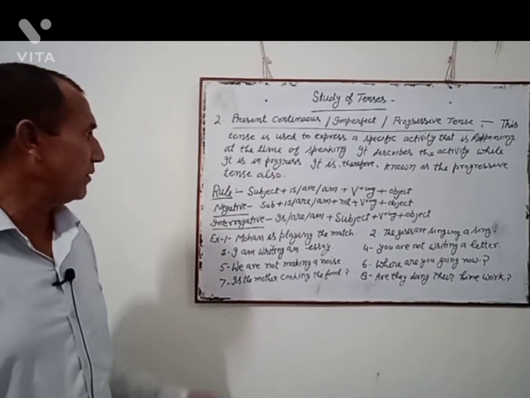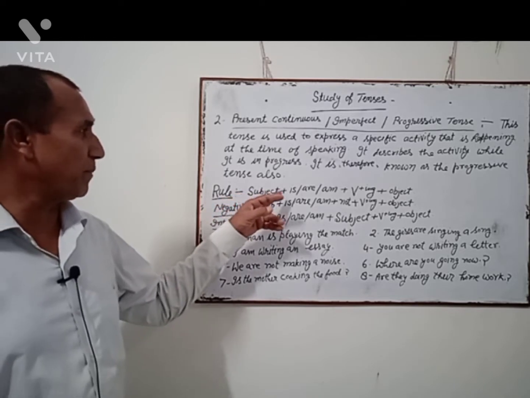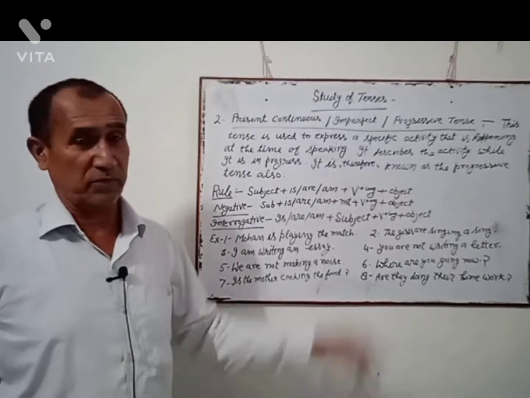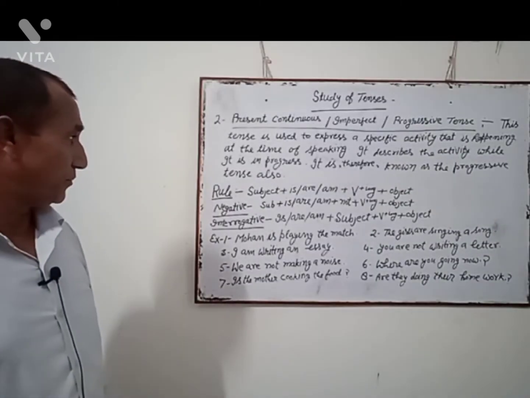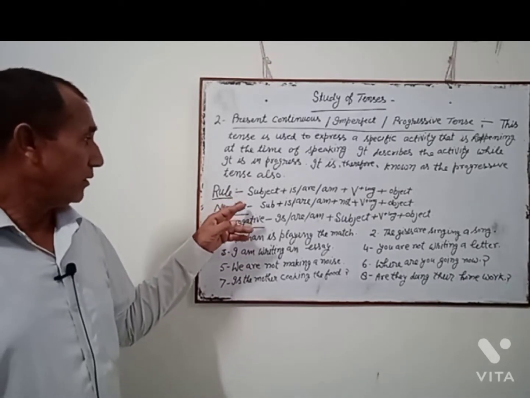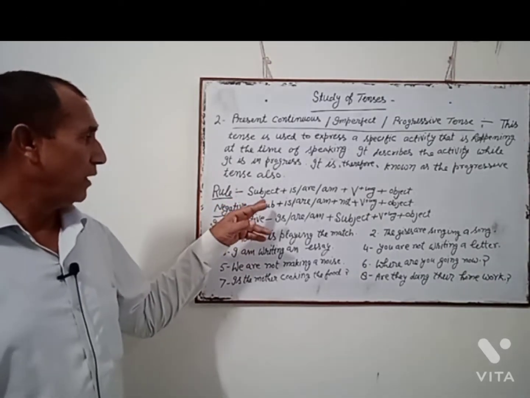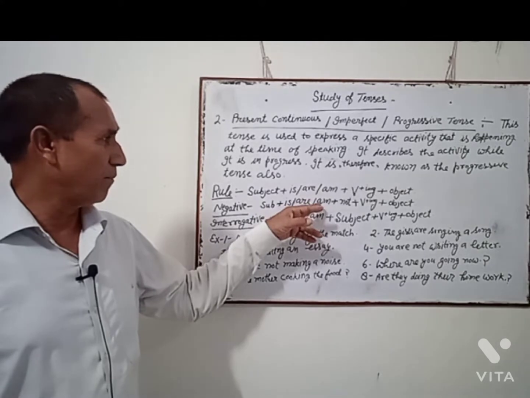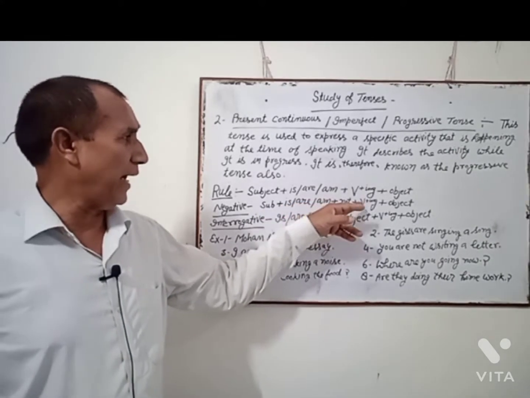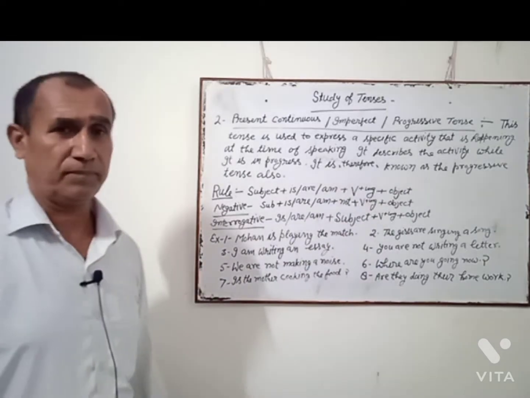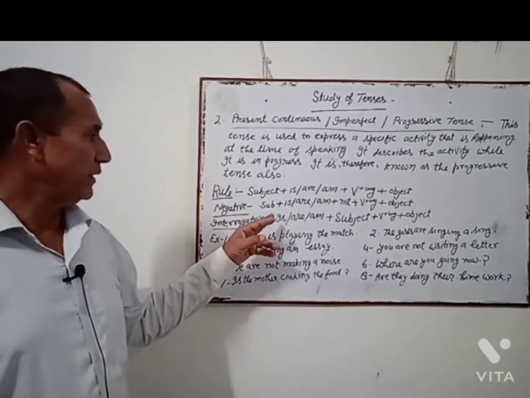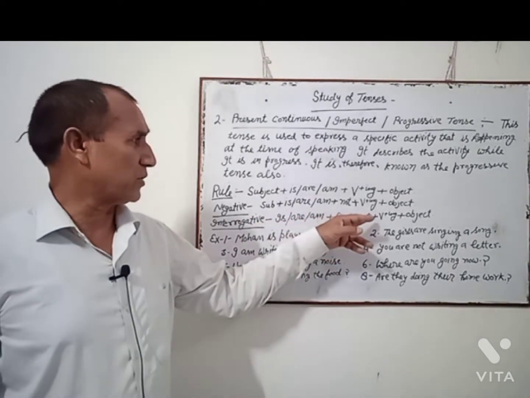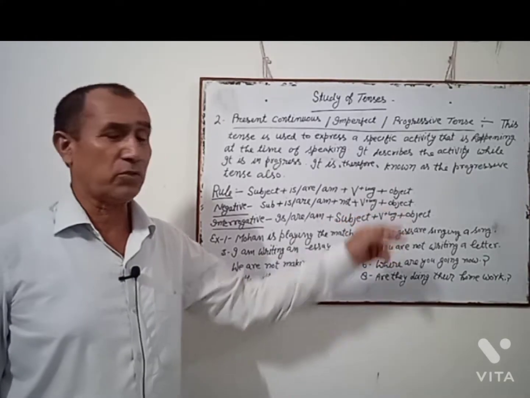If the sentence is affirmative, we use the first rule: subject plus is or are or am plus V-ing plus object. For a negative sentence, subject plus is or are or am plus not plus the ing form of the verb plus object. In interrogative, is or are or am plus subject plus the ing form of the verb plus object.